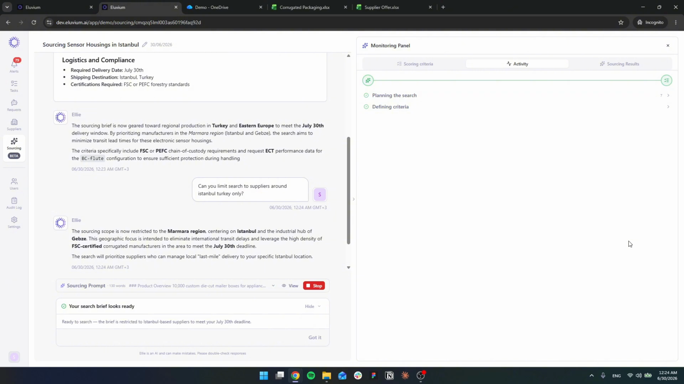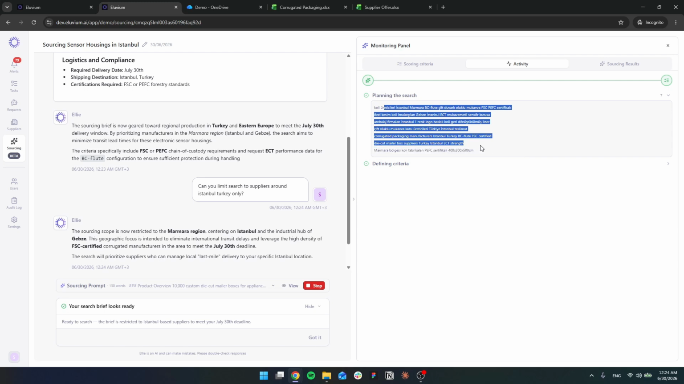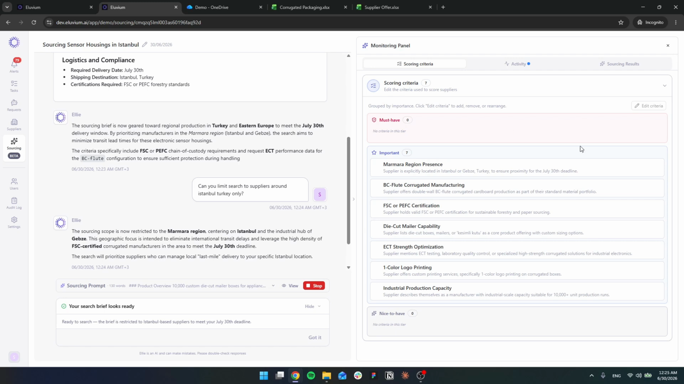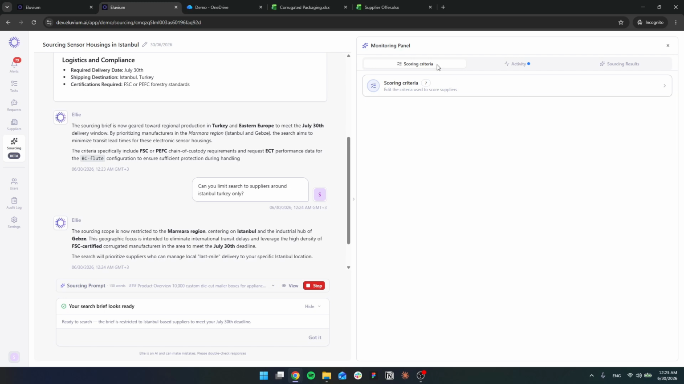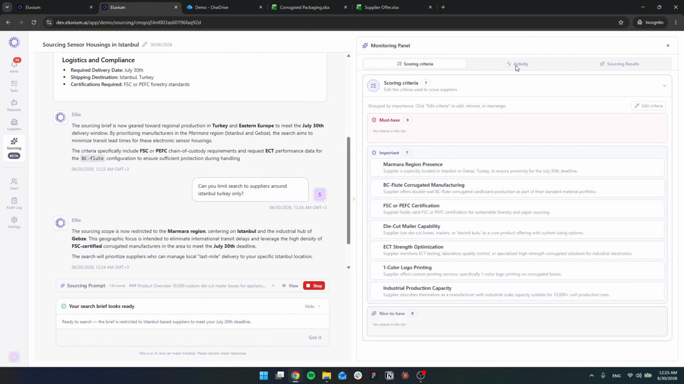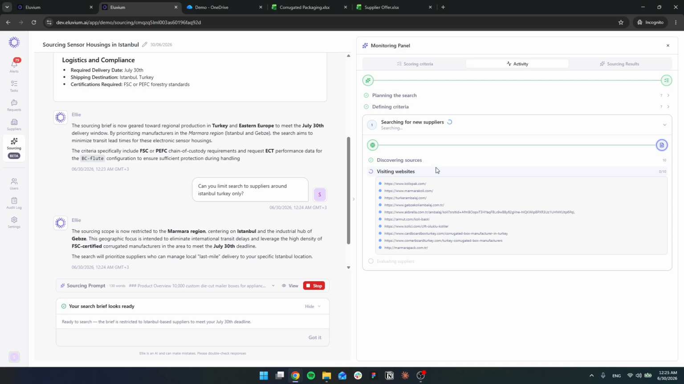So now what she's doing, she's planning the search strategy, right? She translated to Turkish to be able to search better, actually smart, because I defined the search to the Marmara region of Istanbul, right? So she's defining the search criteria, must-haves, nice-to-haves, right? And then now she's going out and doing a search, looking through all the different websites or other public data or private data she has access to.